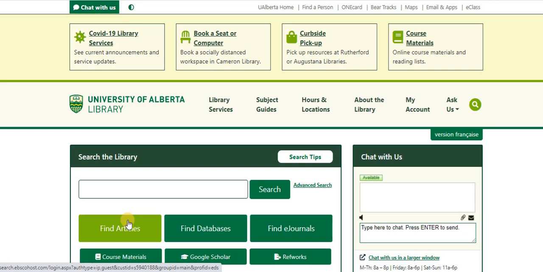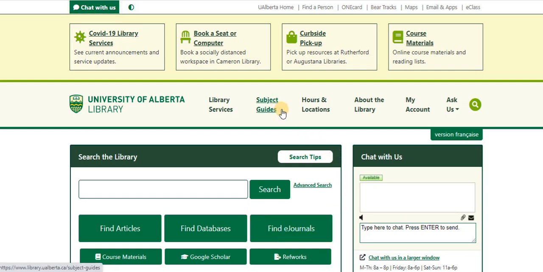But it's definitely there as one option for you to use, so I want you to be aware of that. If you know the name of the database you need to use, you can search Find Databases right here, or if you know the name of the e-journal that you need, you can also search that right here.